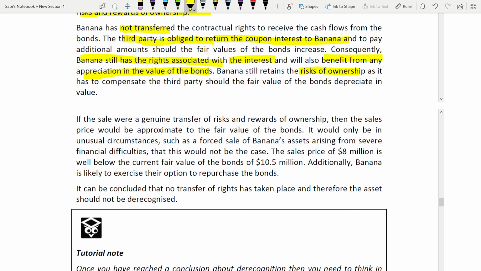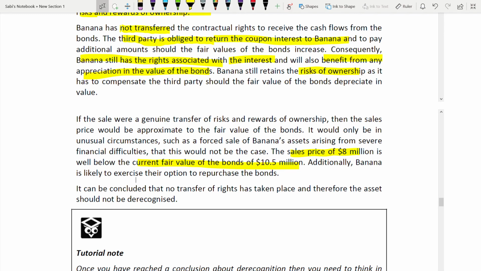Okay, what is the sale price? The sale price of 8 million is below the current fair value of the bond of 10.5 million. Banana is likely to exercise the option. So they are likely to exercise their option. We underlined it also that they are likely to exercise the option to repurchase the bond.